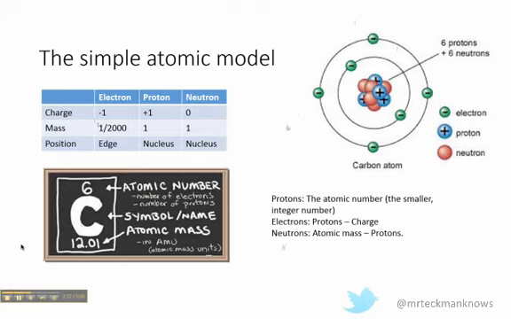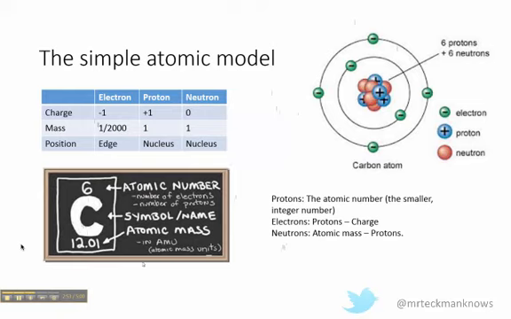To work out the number of protons, we're just going to take the atomic number, which is the smallest and always an integer number on the element card. Sometimes it'll be at the top, sometimes it'll be at the bottom. Just make sure it's the smaller number. The electrons we work out by subtracting the charge from the number of protons. So for example, if we had carbon with a -1 charge, we would do 6 minus -1, which is 7.